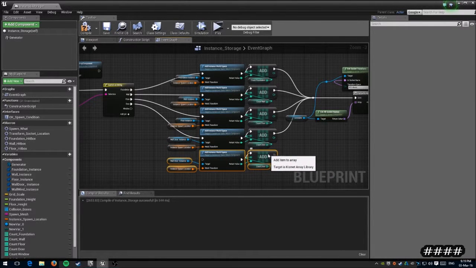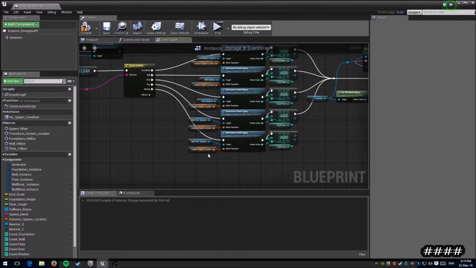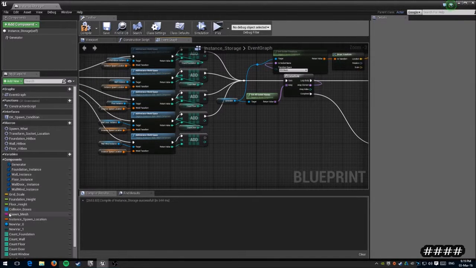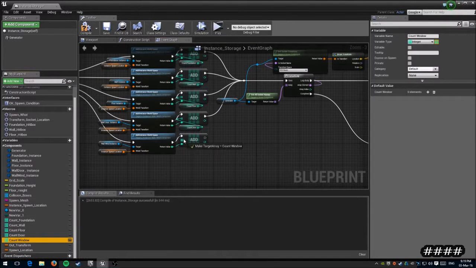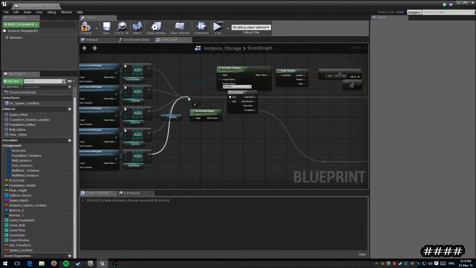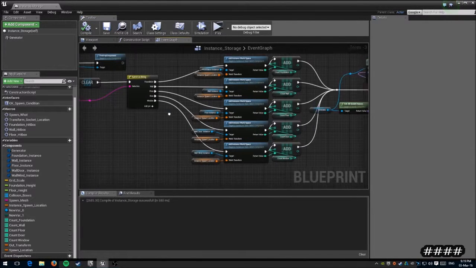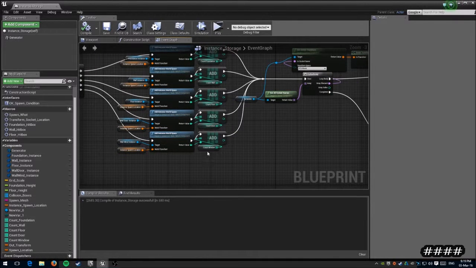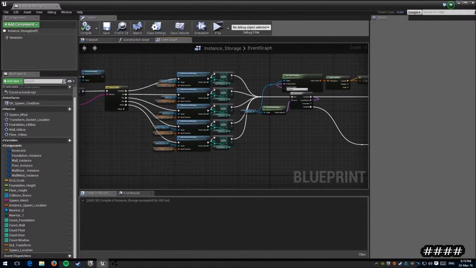So if we take a copy of that and then we just change that for window and change the count to window as well. So that whenever window is sent to the generator, it gets diverted down here. It adds an instance for the wall with the window, and it adds to the int array for use when you're doing traces.